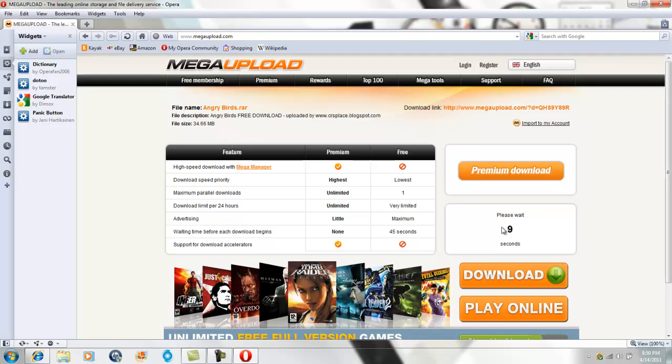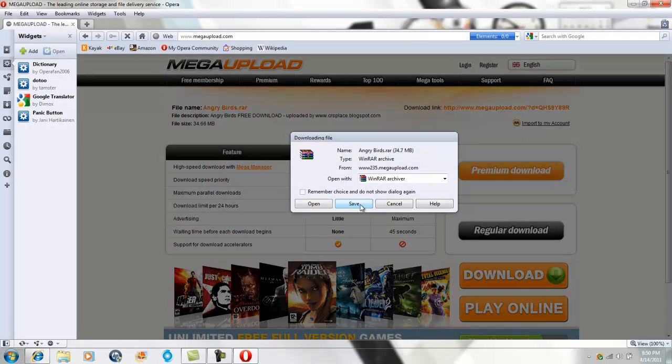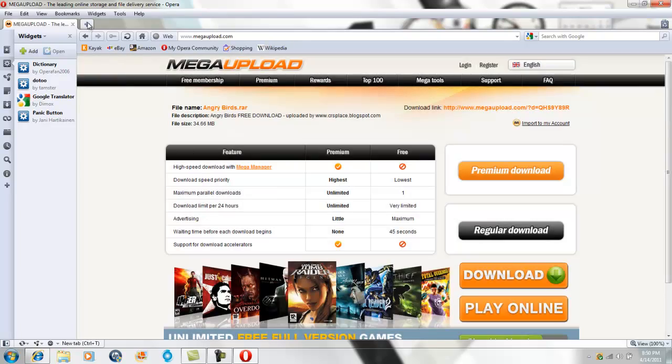After this is done, just click the download button, and then click save. I'm not going to do that because I already have it, obviously.